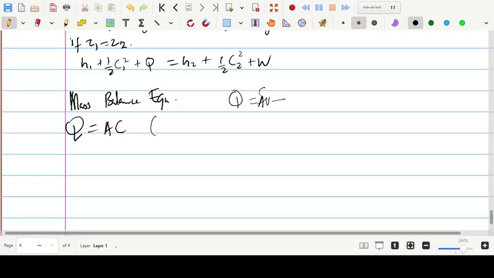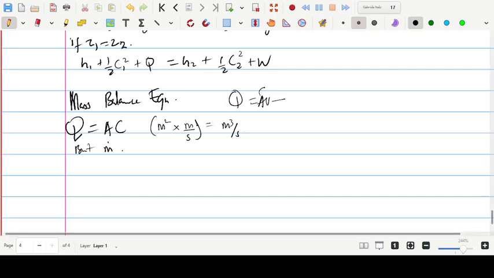So by that, let us look at the unit. What's the unit of area? That's meter squared based on SI unit. Velocity is meter per second. Then your final unit will give meter cube per second. You understand now? So that's just it.